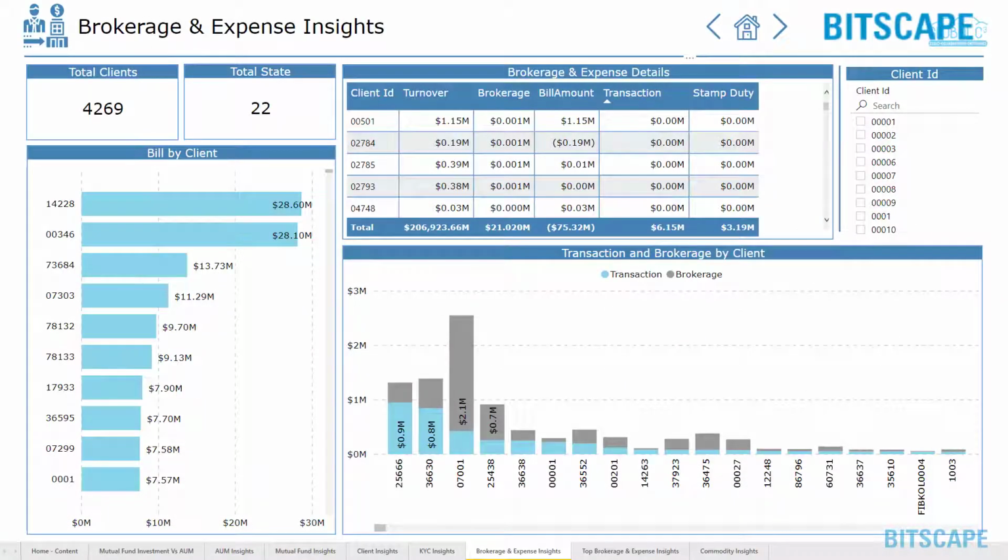Brokerage and Expense Insights monitoring details in context of state and client-wise transaction, its brokerage, overall turnover and bill amount with other charges.